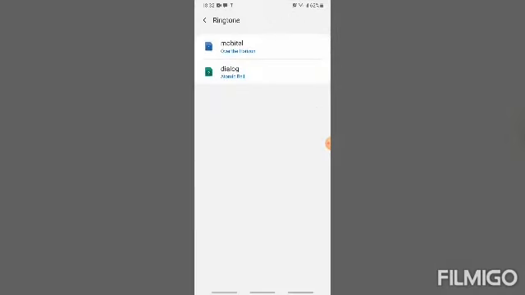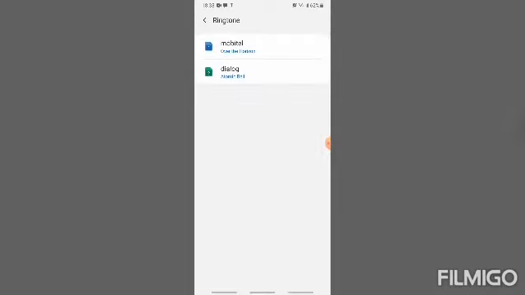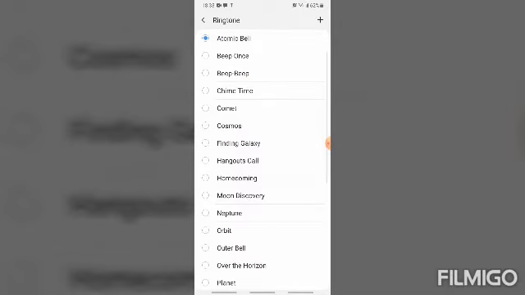Ringing tone. So if you have two SIMs, it will ask which one you want to change. So I'm going to change this one. For example, you can change it to BB.